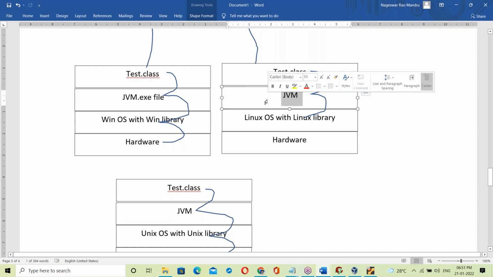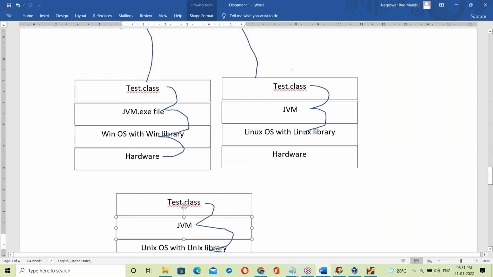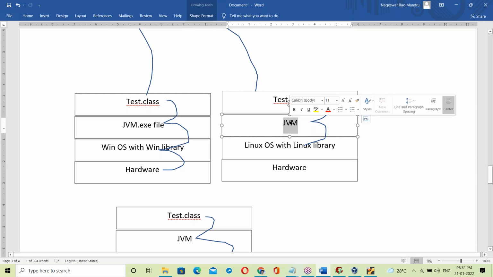Even on Linux, every OS must have a JVM. How to get a JVM? Through the JDK. Without installing the JDK, you cannot run a Java program. Even if the Java program or .class file is already prepared, we still need the JDK software, because the Java program is run by the JVM. On every system you must have the JDK software, otherwise you cannot run it.